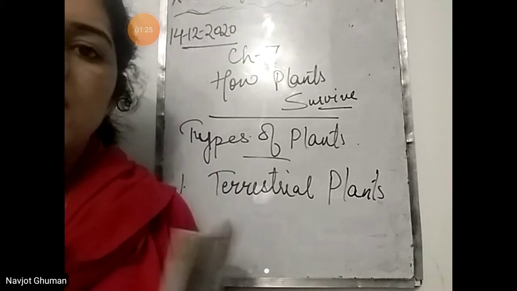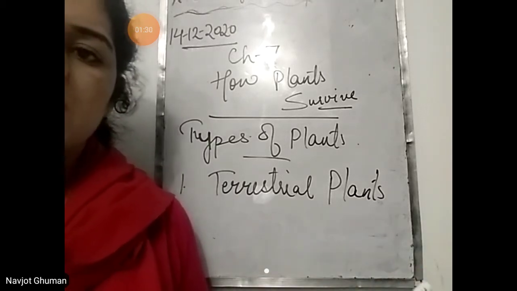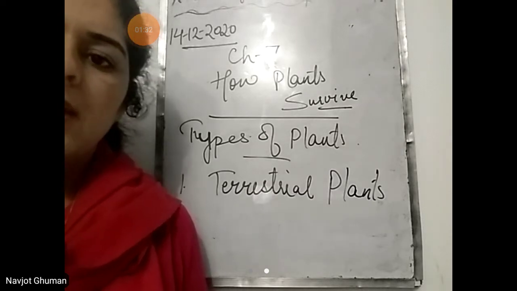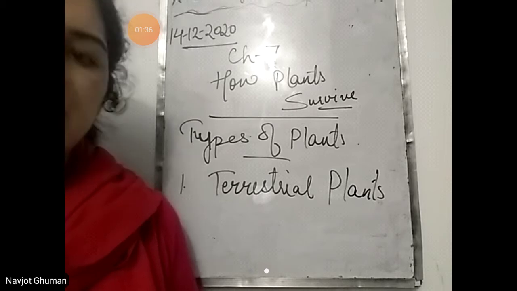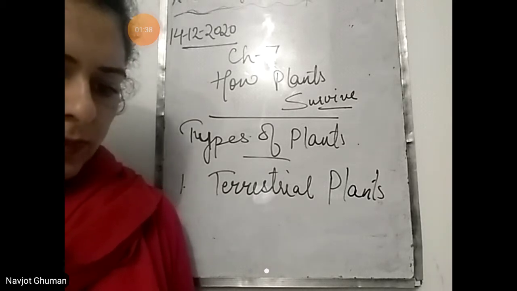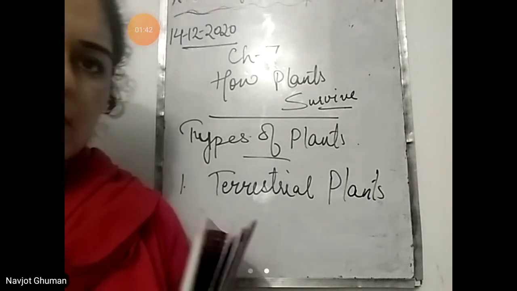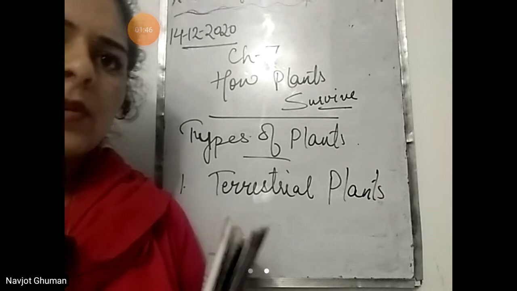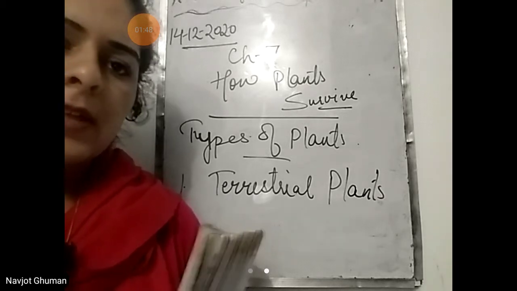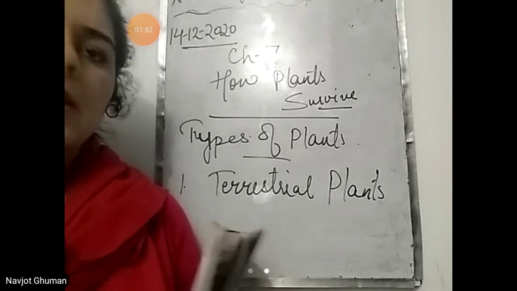Land has different features. Land can be plain area, land can be mountainous area, means mountains, it can be desert area. So there are some areas that receive very less rainfall, some areas in plains that receive very heavy rainfall. So depending upon that, different plants grow in different areas.